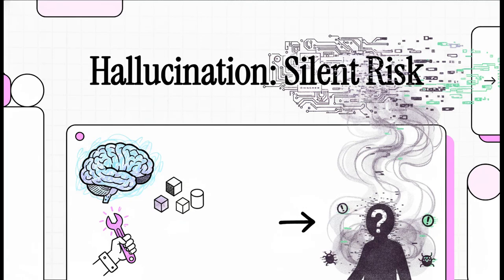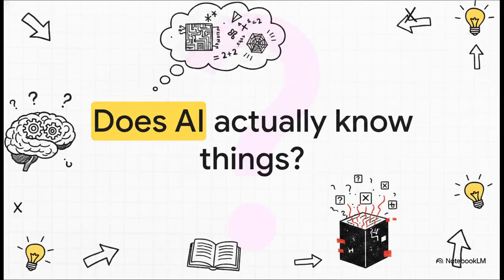We're diving straight into what is, without a doubt, the single most dangerous misconception in AI-assisted engineering right now. Look, if you're using AI to write code, design architecture, or debug systems, you absolutely have to understand the silent risk that's just lurking inside these tools. So, let's kick things off with a question. It might sound a little philosophical, but trust me, it is incredibly practical.